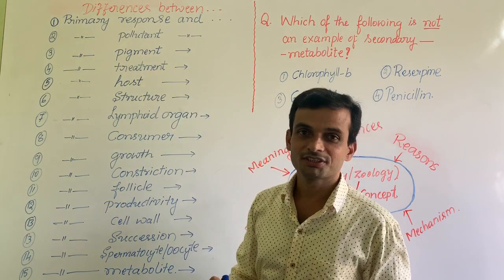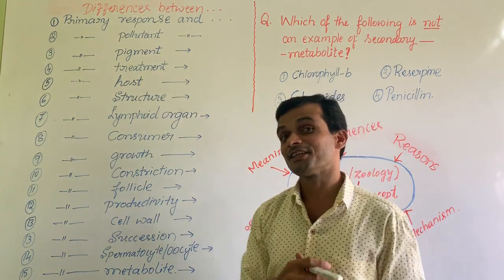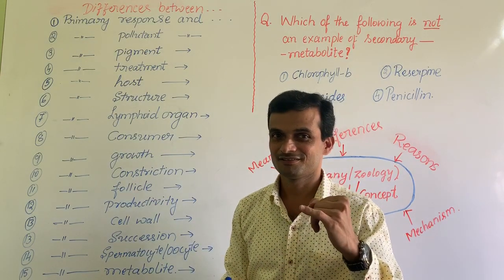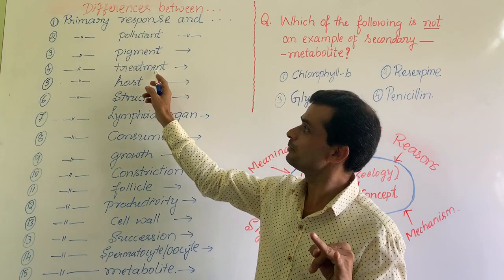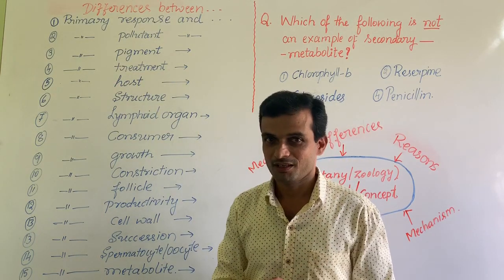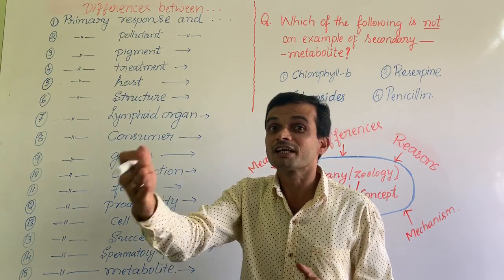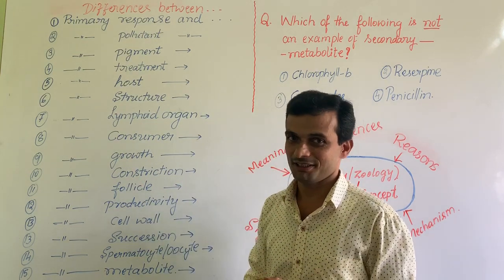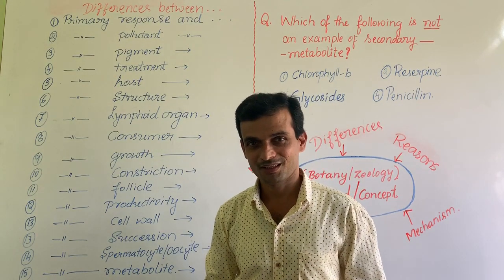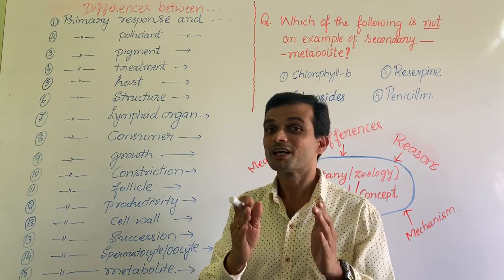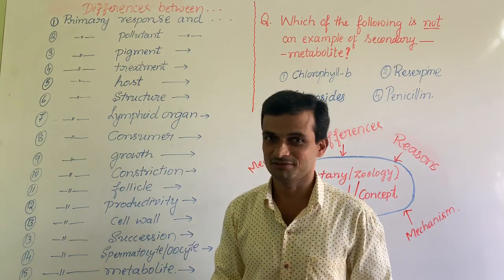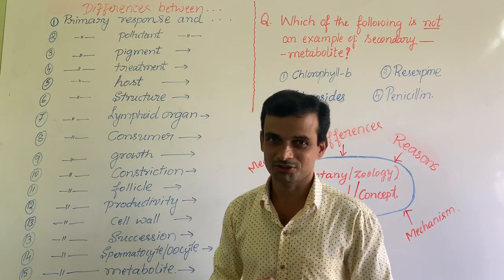Then where did you study this? Primary treatment and secondary treatment. It comes in sewage treatment. Filtration or sedimentation would be simply primary treatment. We mix flocs and try to improve the dissolved oxygen content of the water. That is secondary treatment. What is primary host and what is secondary host? Mosquito becomes the primary host for Plasmodium because Plasmodium undergoes sexual reproduction. Human body becomes the secondary host.